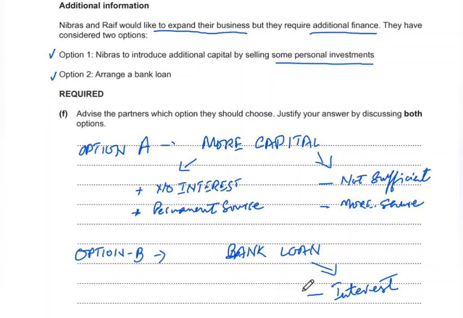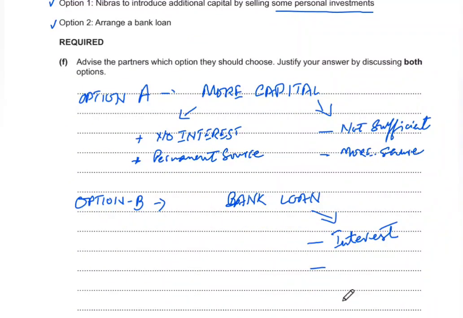When they pay interest, that will reduce their profitability, and when that profit is reduced, they will be getting a lower share of profit. Along with that, a bank loan will also require some sort of collateral or security that they need to provide to the bank in order to obtain a large sum of money.